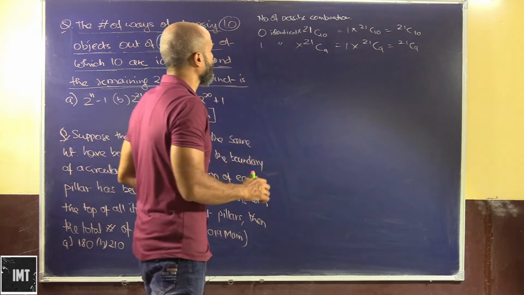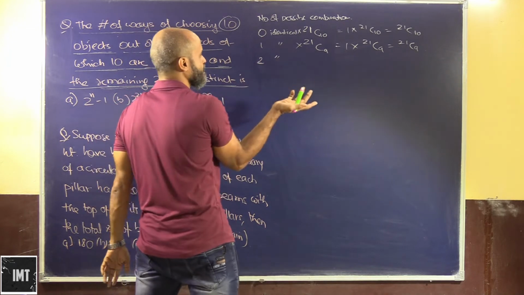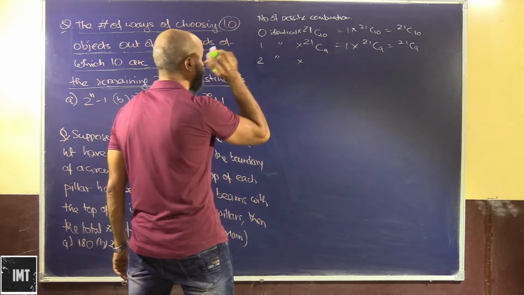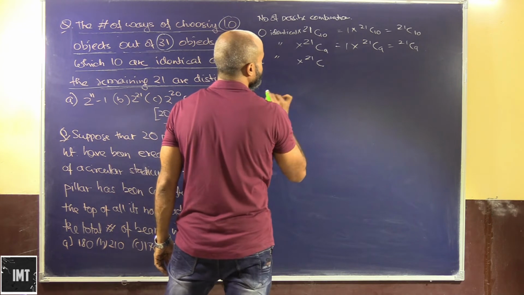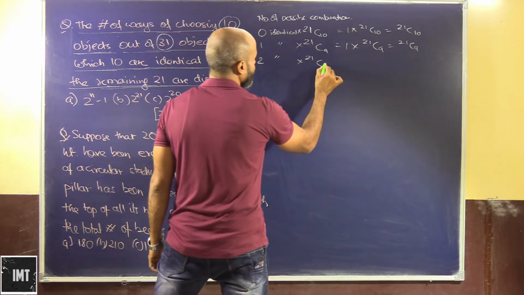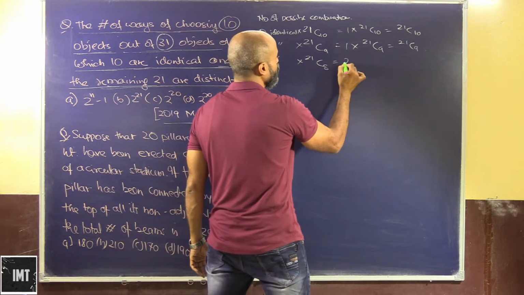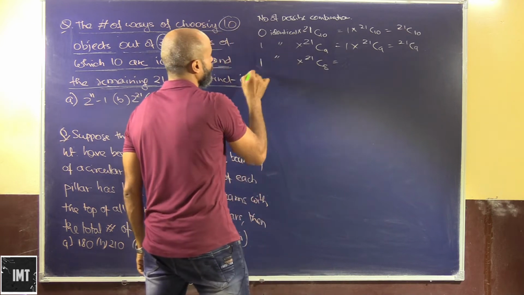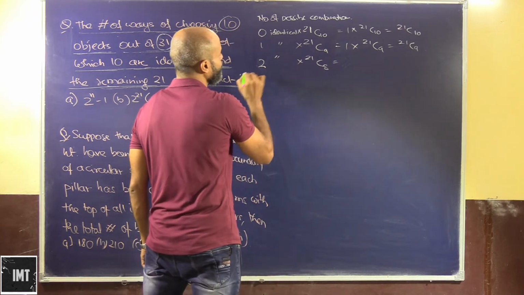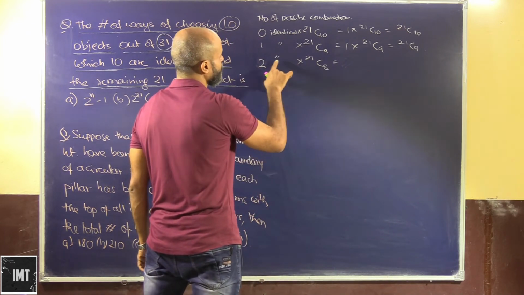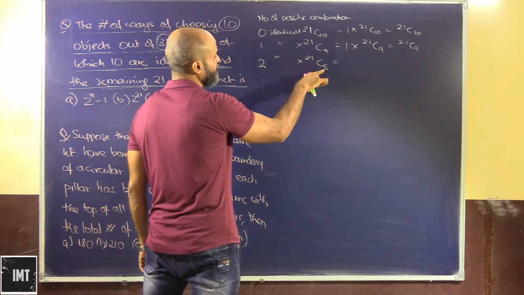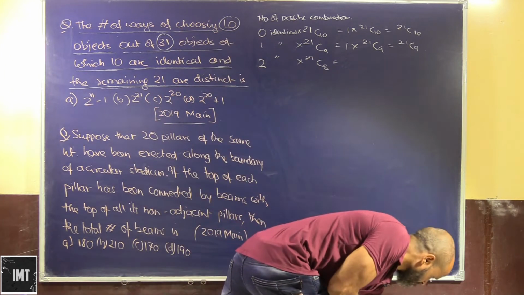So that's the reason it will be 1. Now if we have 2 identical, same thing, we just have to select 2 identical objects, and we are left with 8 places, so this will be 1 into 21C8.